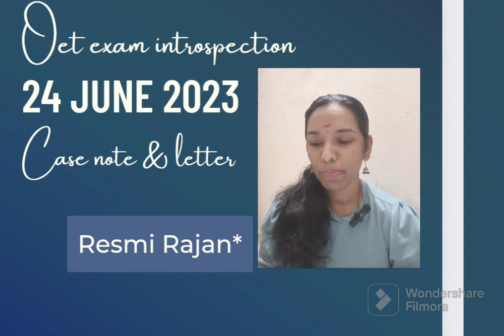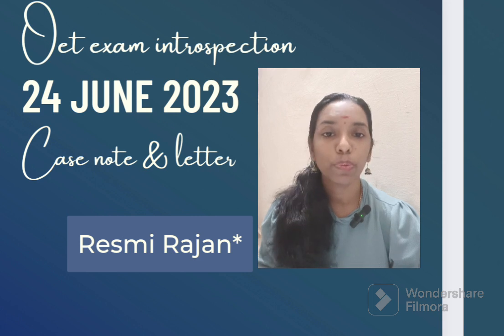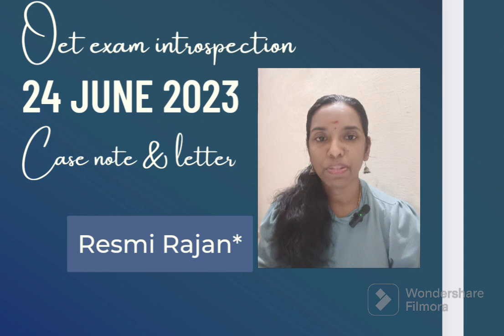So for our introduction, I want to tell you that in this case note we have two conditions. You may think that we only have to write suspected orthostatic hypertension. No, actually you have to see the current status. Current status means the patient is recovering. Even though they wrote that he recovered, it's not completely recovered, right? So still the patient is coming for follow-up visits. So we have to write both the cut injury and hypertension.